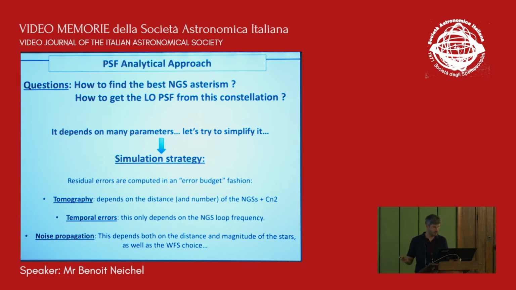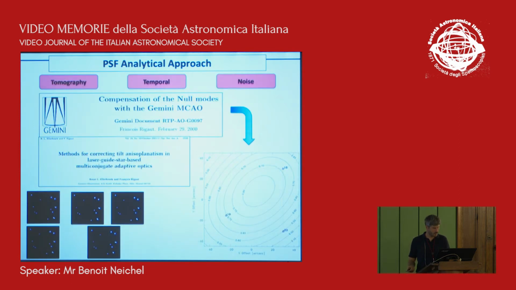So as an input, we get what the instruments are made for. Just to say that some time ago, in 2000, 2001, there has been some work done already by François Rigaud, Brent. I have some small movies to show. This has been done for the Gemini MCO system. Basically they computed the noise propagation you may expect in MCO for those plate scale modes.